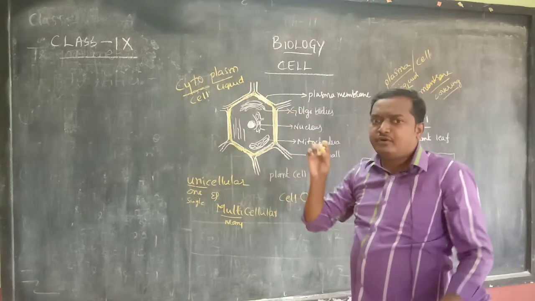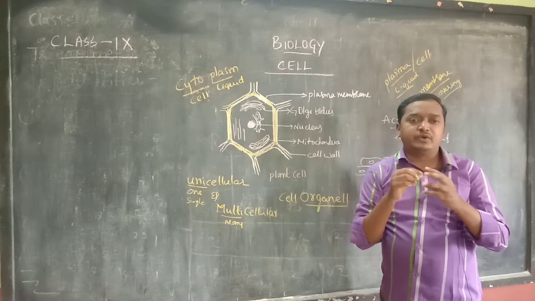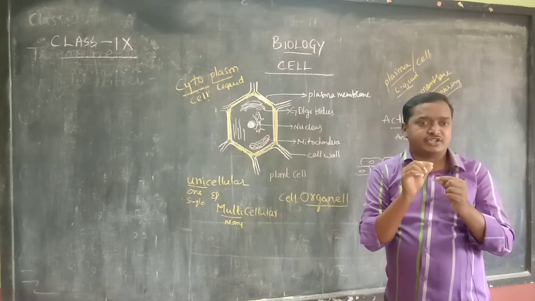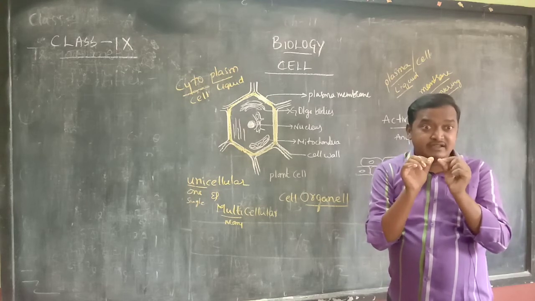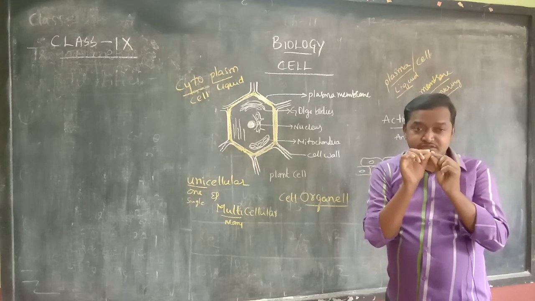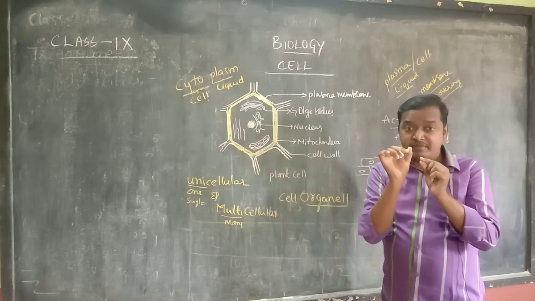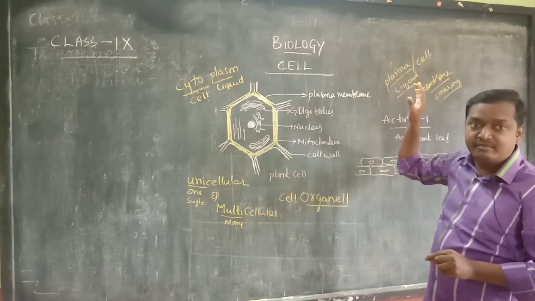Generally, if you boil an egg, after that, if you want to eat it, you remove that outermost hard structure, the shell. Then below that some small membrane is there. Have you seen that small membrane? That small membrane is similar to the plasma membrane, called the cell membrane.